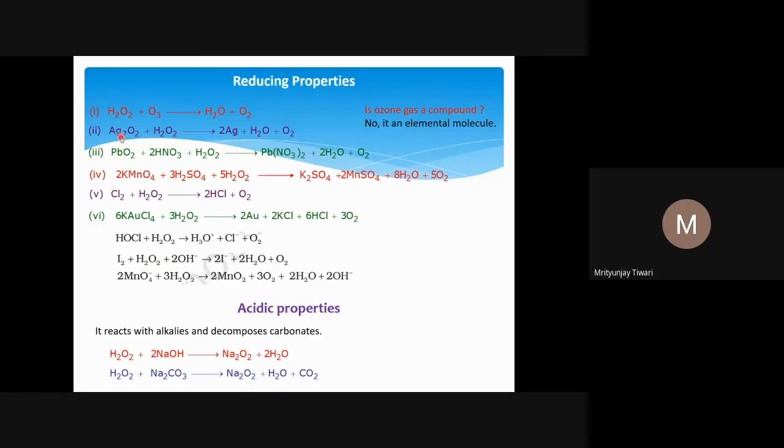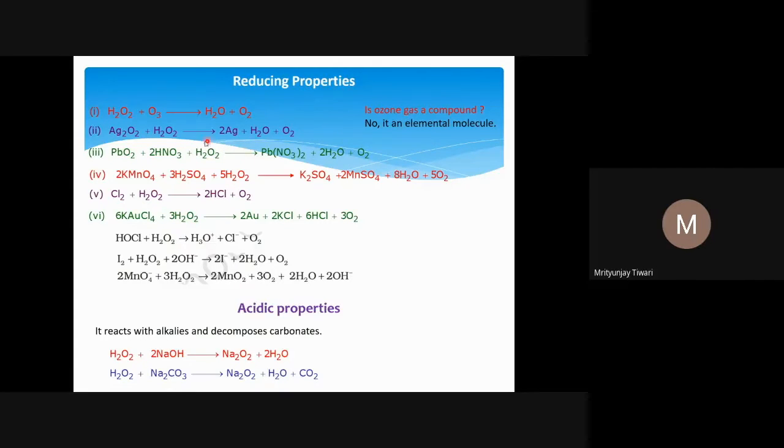And Ag2O plus H2O2, what do we get from here? Ag in the +1 oxidation state, and we get 2 Ag, 0. So +1 to 0, it becomes what? It is reduced. The oxidation number has gone down. It is decreased. It has reduced. So this is the reduction. Reduction is when the oxidation number decreases.